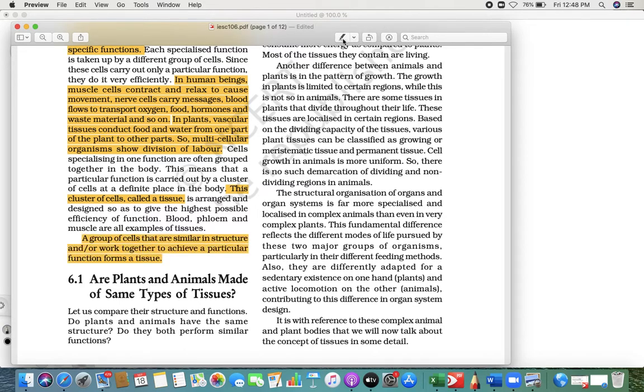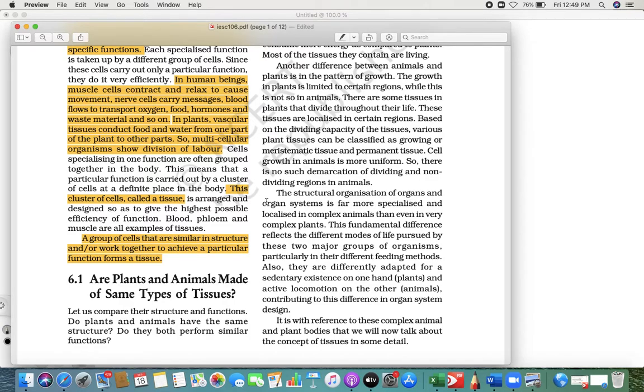A group of cells that are similar in structure and work together to achieve a particular function form a tissue. So I hope you are getting what I am talking about. Tissue is not made up of one cell, it is made up of a group of cells, similar in structure, and that makes it a tissue.